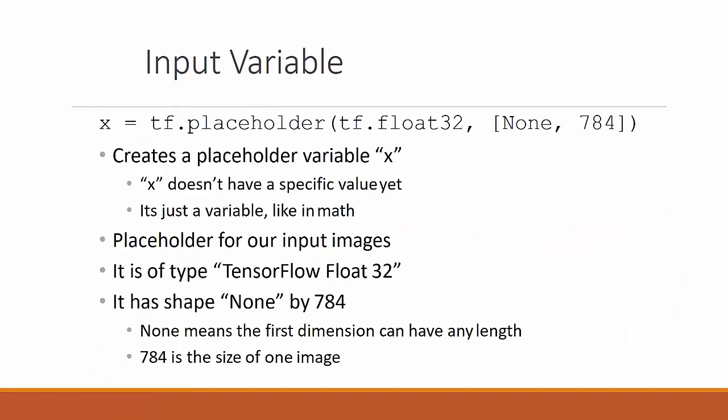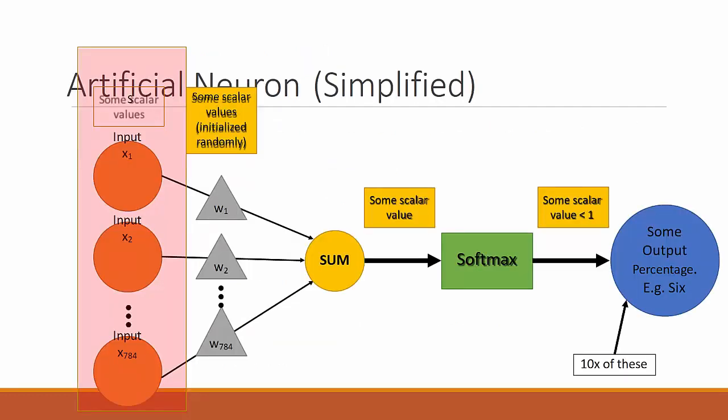What are input variables? We will create a placeholder x equal to tf.placeholder with the type float and of the size None by 784. None means the first dimension can have any length and 784 is the size of one image. This is again the same, where we have simplified the image.